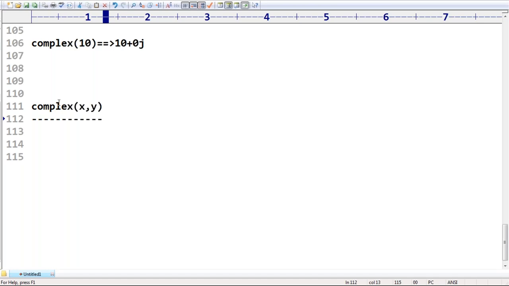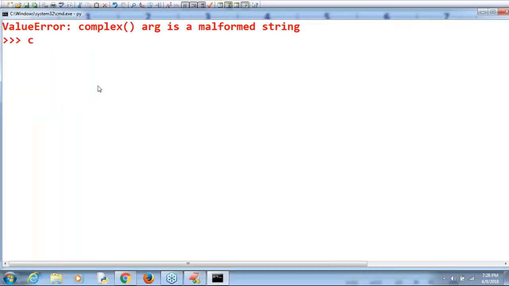Just let me go for a small example. If I take complex of 10 comma 2, what is the answer we are going to get by default? The answer should be 10 plus 2j. Perfectly valid.